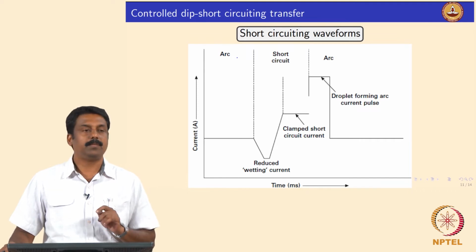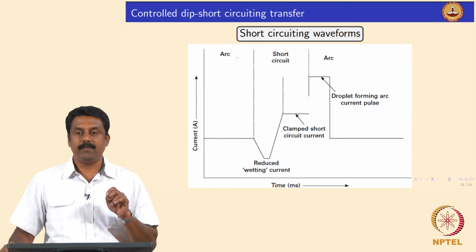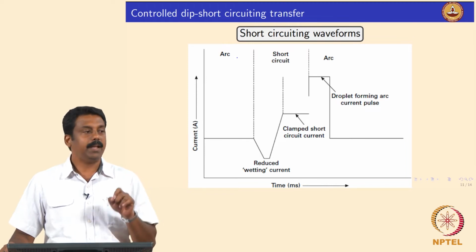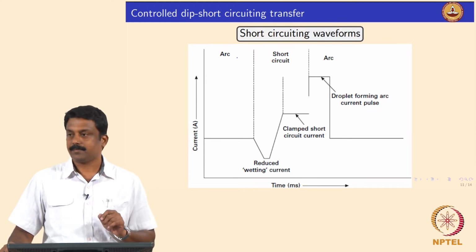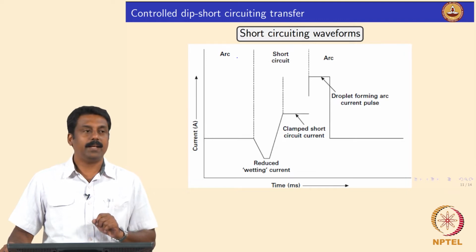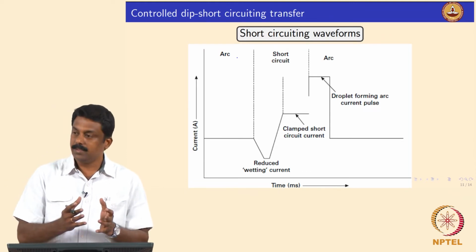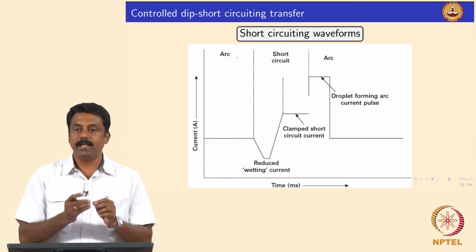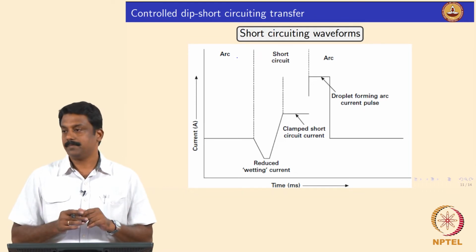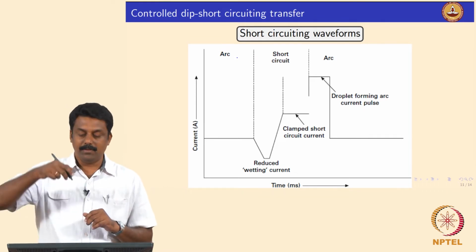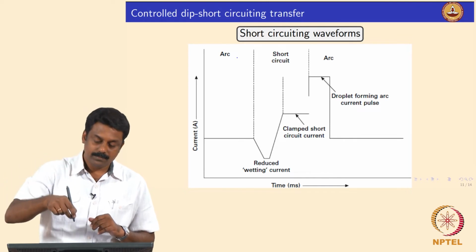One such mechanism is to identify the moment at which short circuiting happens. The moment we identify that, we can reduce the current in such a way that the current is minimized so low that the droplet can be transferred intact just by surface tension. So you have a droplet going down.